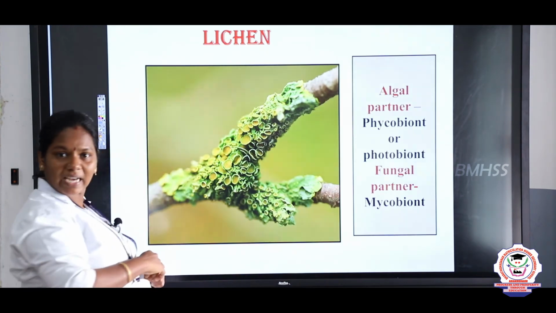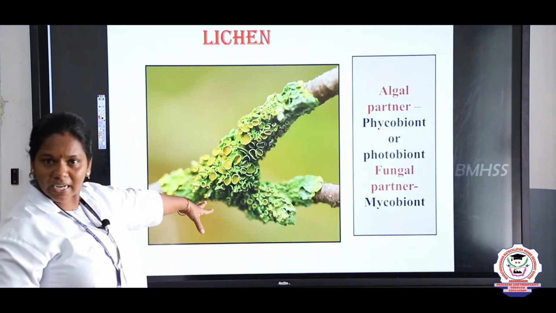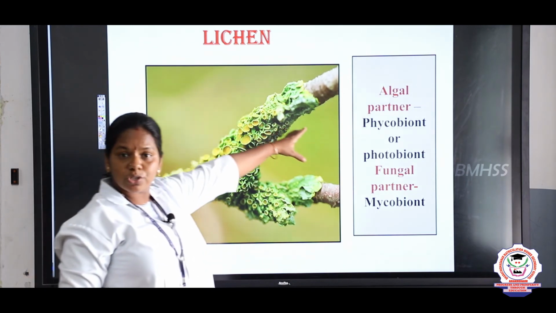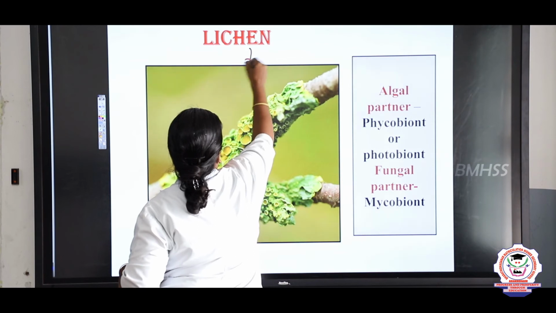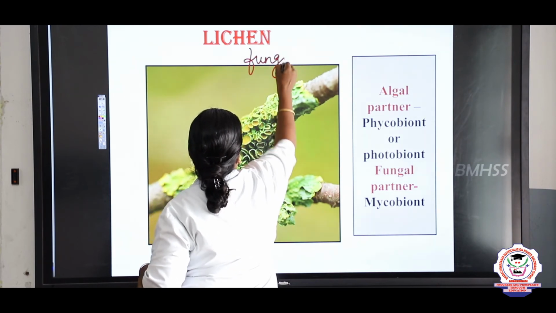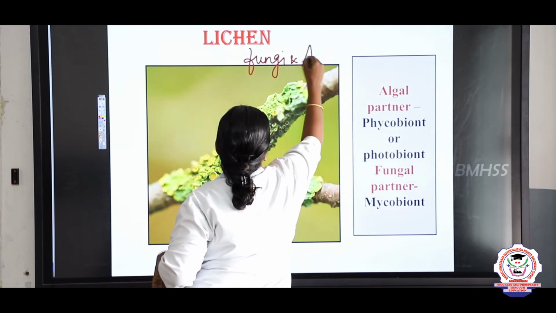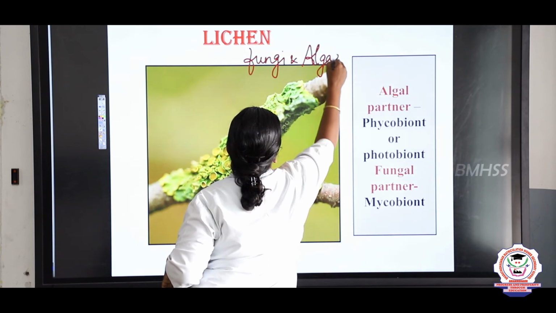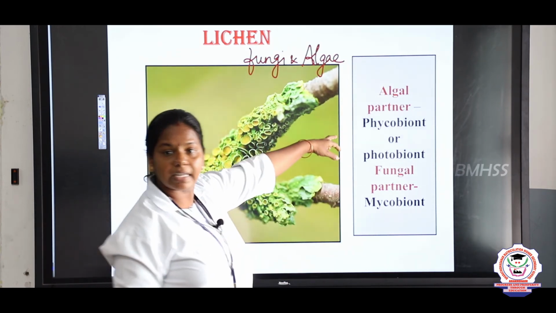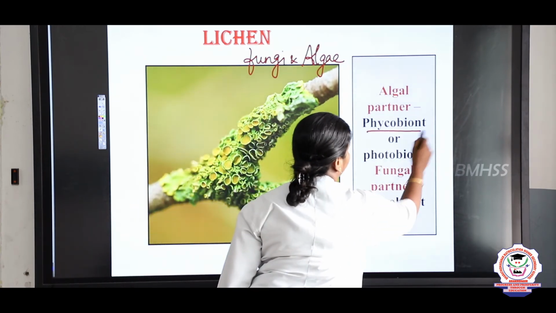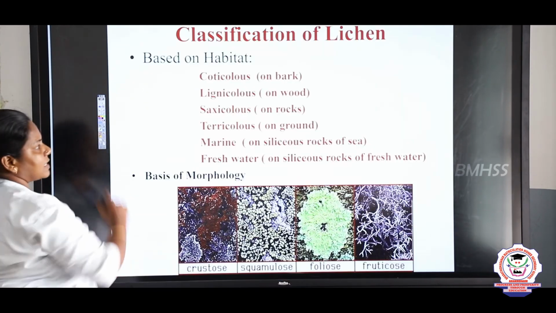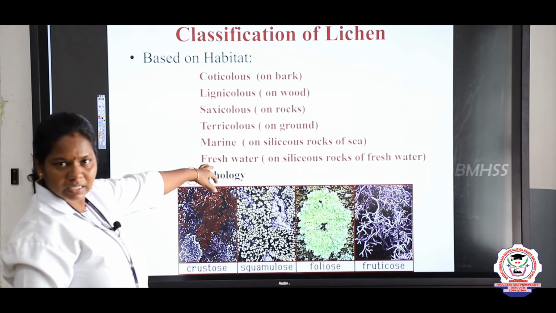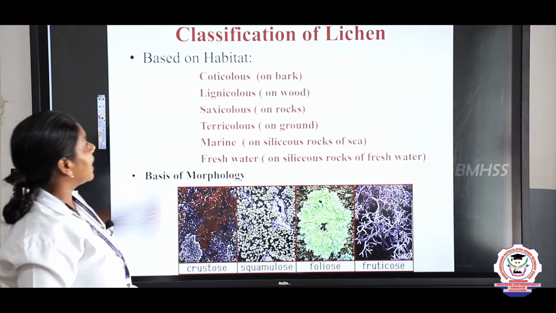So last one about the lichens. Like this is a picture of the lichen, children. It is an association between the fungi and the algae. So association between the fungi and algae, we call it as a lichen. The algal partner is a phycobiont or photobiont, and the fungal partner is a mycobiont. Right. Next, based on the presence, we can classify the lichen as